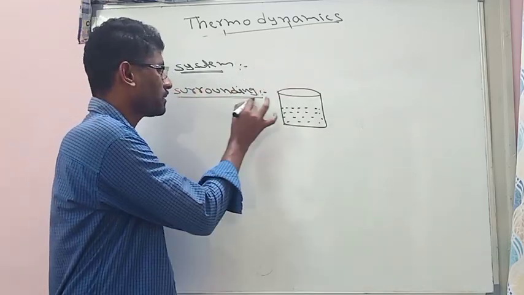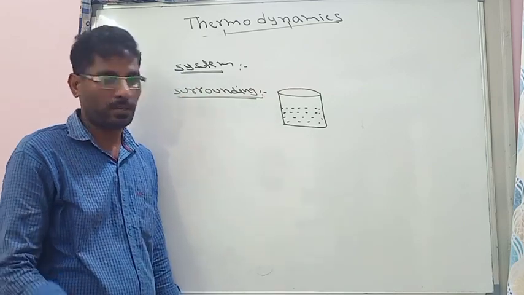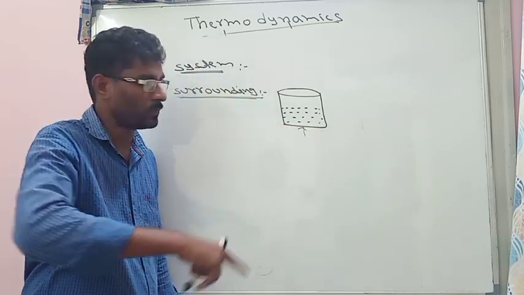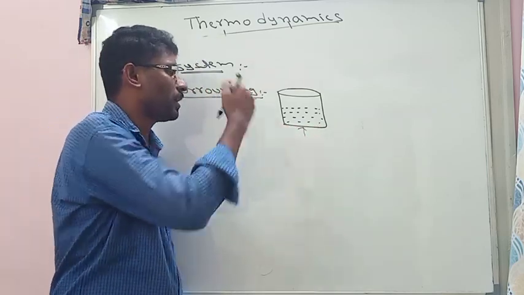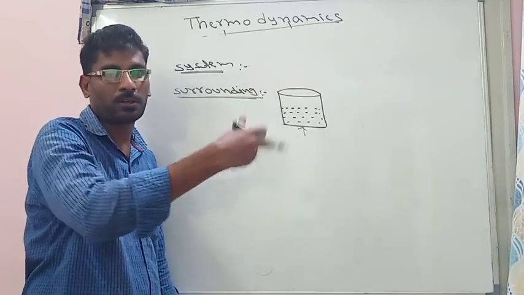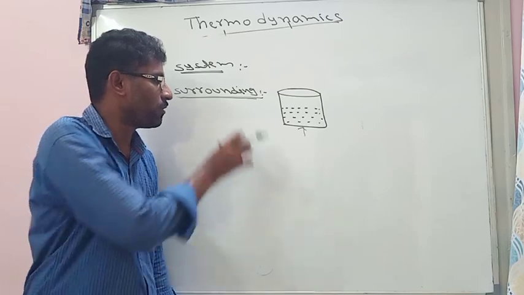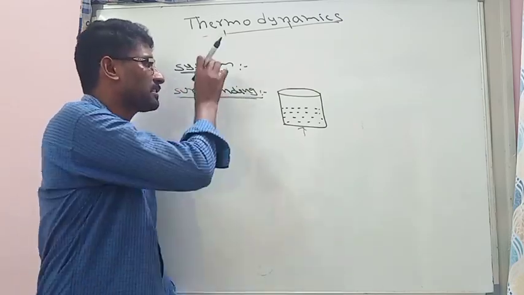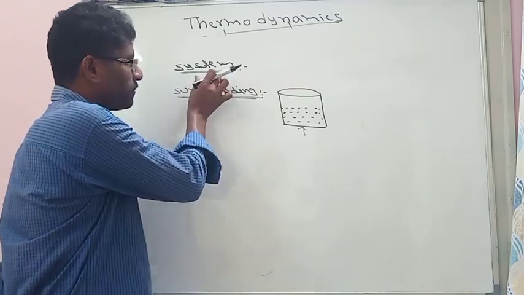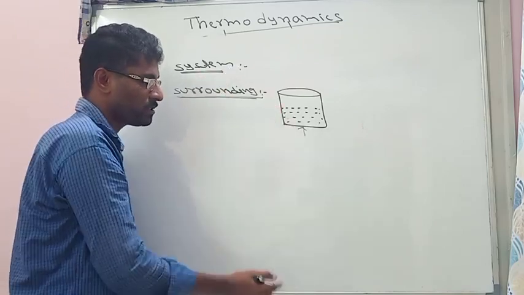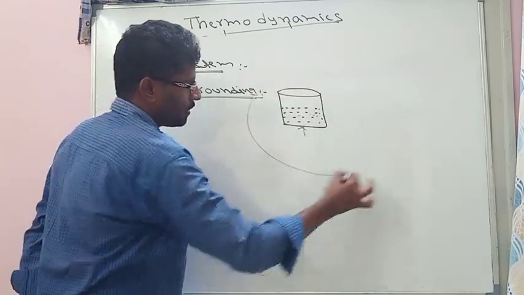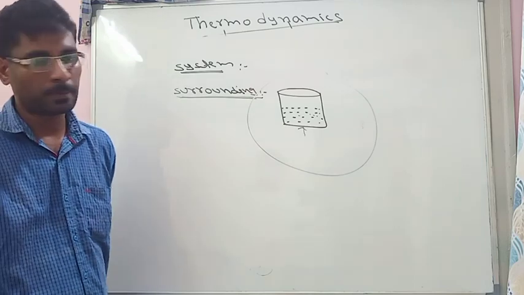So surrounding has no finite area. Suppose we are heating this beaker in a room, the total room area is called surrounding. If we are heating it outside, the total universe is called surrounding. So surrounding has no specific limit; except the system, the remaining total is called surrounding. Here the water is called system and the remaining total space is called surrounding.